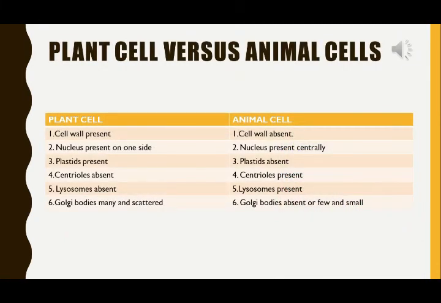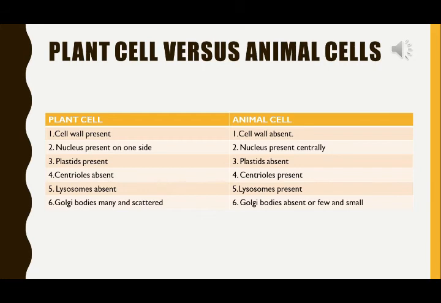Let us differentiate plant cell and animal cell. In plant cell, cell wall is present, and in animal cell, cell wall is absent. In plant cell, nucleus is present on one side in mature cell. In animal cell, it is present centrally. In plant cells, plastids are present. In animal cells, they are absent. That's why they cannot prepare their own food. In plant cell, centrioles are absent. In animal cell, present.